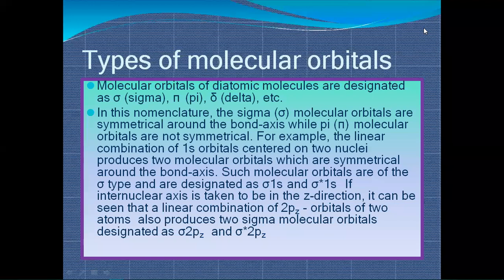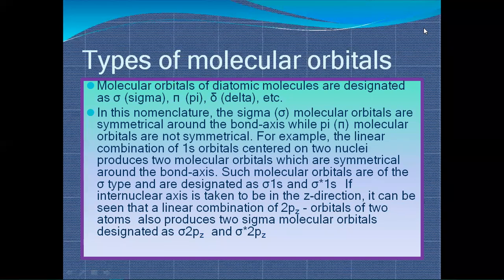Types of molecular orbitals. Molecular orbitals of diatomic molecules are designated as sigma and pi bonding. Delta is actually not in your syllabus for now, so you just learn about sigma and pi bonding. In this nomenclature, the sigma molecular orbitals are symmetrical around the bond axis, while pi molecular orbitals are non-symmetrical. We know that sigma bonds are symmetrical because head-to-head overlapping will be there, but in pi bonding they are not symmetrical.